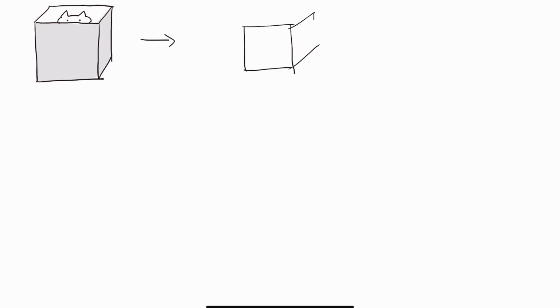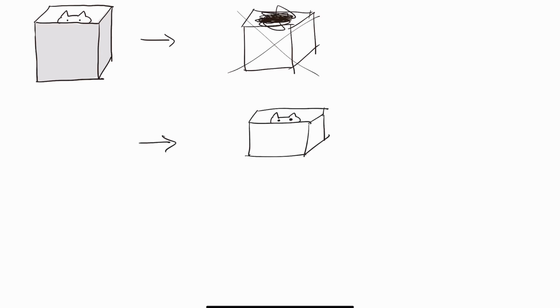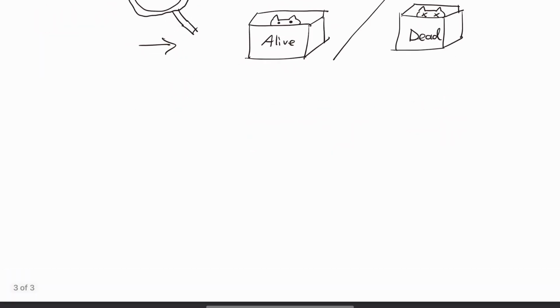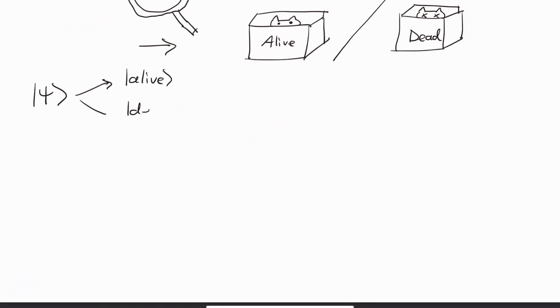Returning to the example of our cat, the cat's in a superposition of both being alive and dead. Yet when we open the box, we do not see a mess of cat alive and cat dead. We see one outcome or the other. By opening the box, we measure what's inside and are left with a final state. We say the act of measurement collapses the wave function into either alive or dead, with probability equal to the coefficient squared.